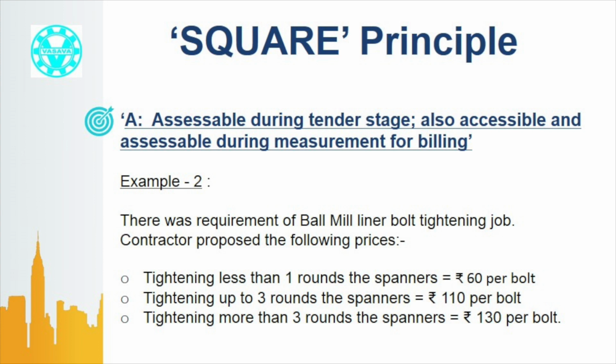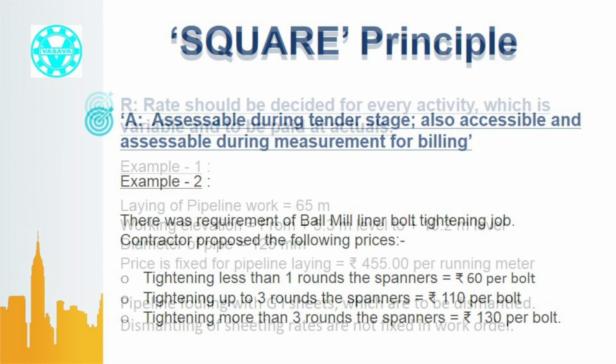Then the contractor proposed a different price schedule. Tightening less than 1 round of the spanner, rupees 60 per bolt. Tightening up to 3 rounds of the spanner, rupees 110 per bolt. Tightening more than 3 rounds of the spanner, rupees 130 per bolt. Now the question is, who will monitor the number of revolutions of the spanner to certify the measurement submitted by the contractor? Should a customer's engineer stand there and count the number of revolutions? It is highly impractical. This is not accessible for billing purpose. That means this violates the A of SQUARE principle.